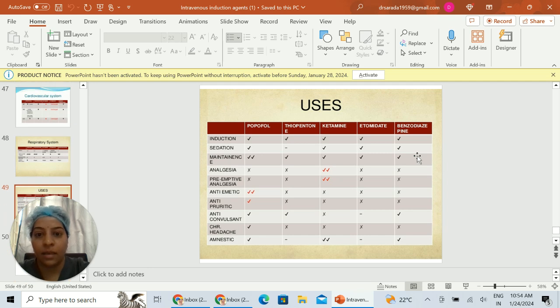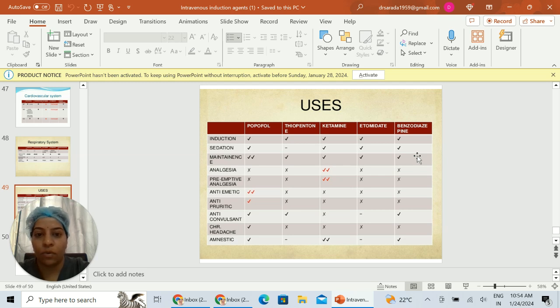So the uses: all the drugs can be used for induction. Propofol, thiopentone, ketamine, etomidate and benzodiazepines can all be used for induction. Except thiopentone, all the drugs can be used for sedation. All the drugs can be used for maintenance of anesthesia. Most commonly used is propofol.